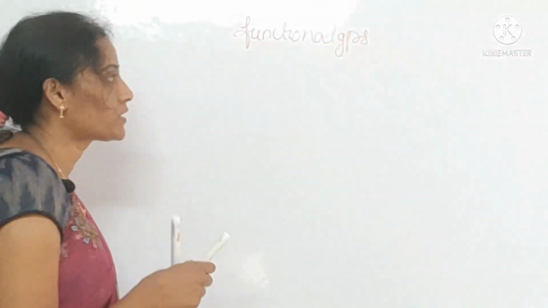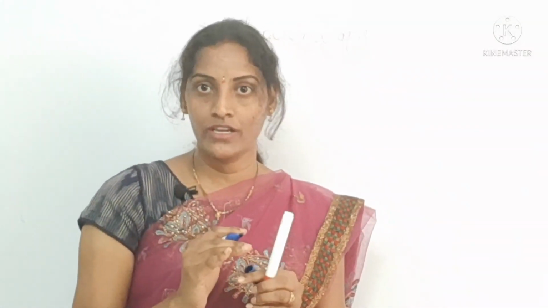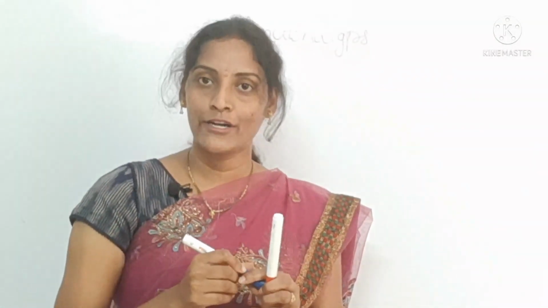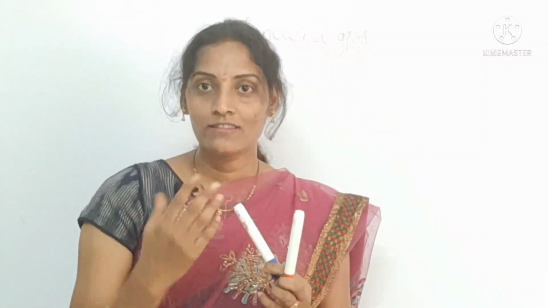Now, what are those functional groups? The first one I am going to tell: if any organic compound has carbon and hydrogen, and along with them a halogen is there, how can you identify it? What is the representation of that functional group?